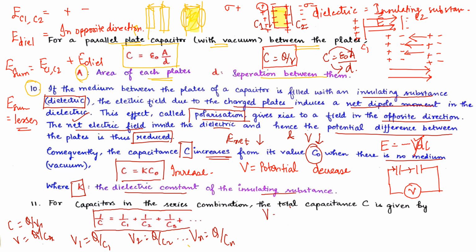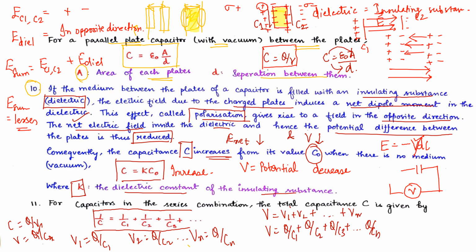The total potential V is V1 plus V2 up to Vn, which is Q upon C1 plus Q upon C2 plus Q upon C3 up to Q upon Cn.